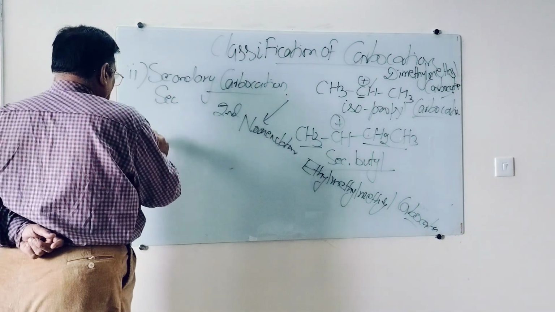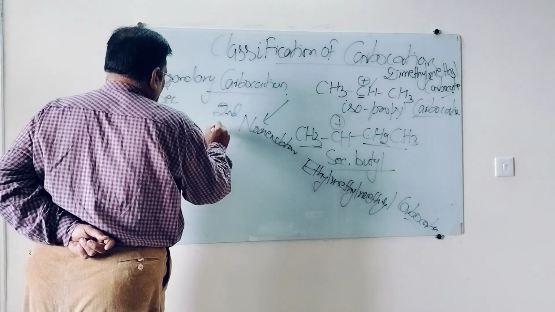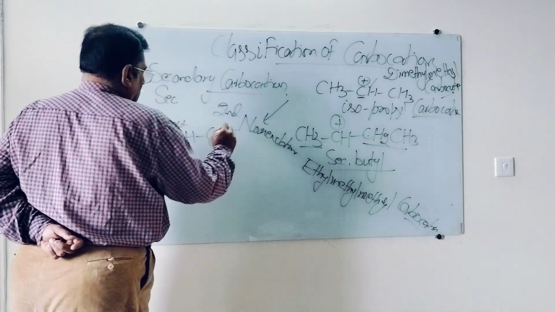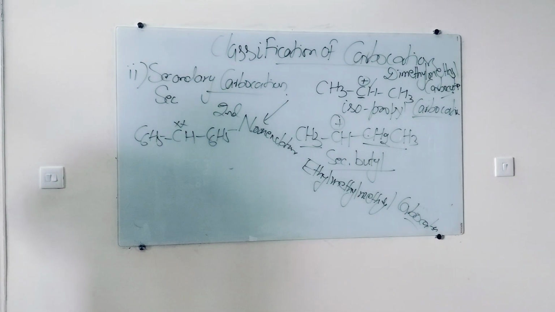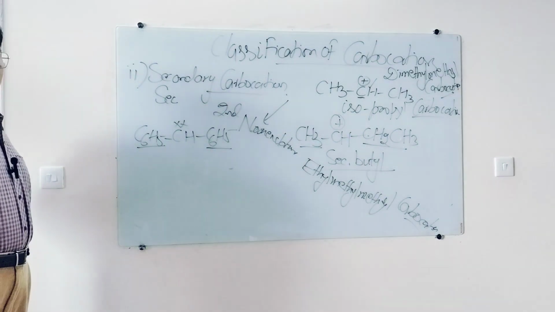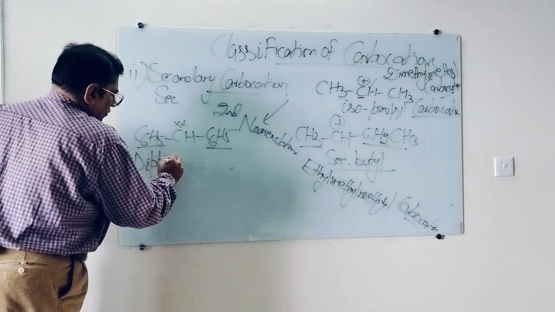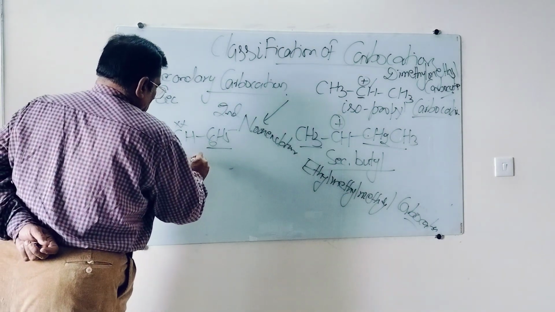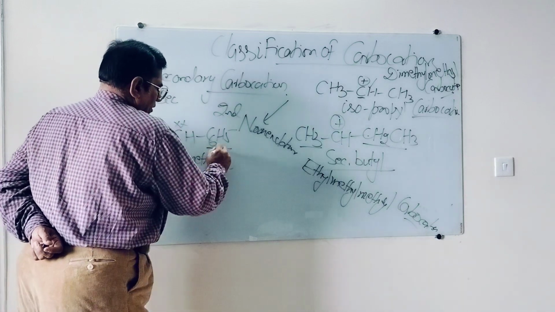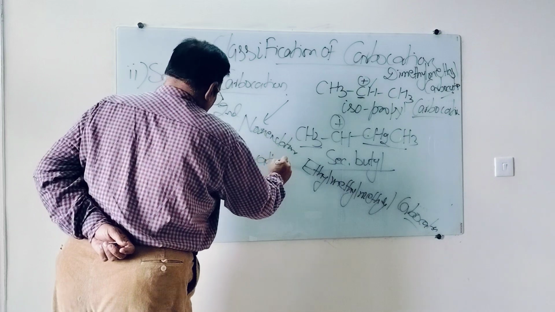This is C6H5. This is C6H5. This is CH. What is this? Diphenyl. 2 hydrogens are replaced by phenyl group. Diphenyl methyl carbocation.